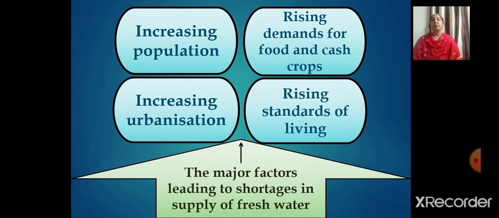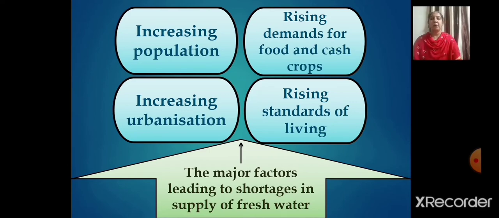Now we know the major factors that are leading to the shortages in the supply of river water. See, humans use huge amounts of water not only for drinking and washing. This is what you all know, but also in the process of production. So water for agriculture, industries, generating electricity through reservoirs of dams are the other uses.